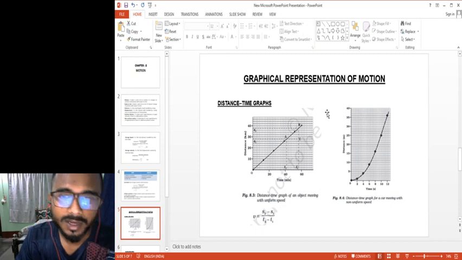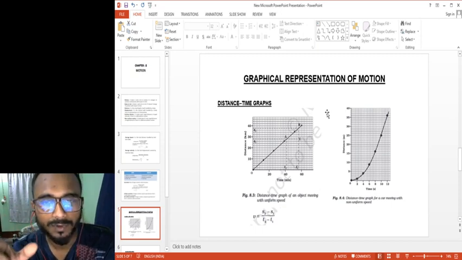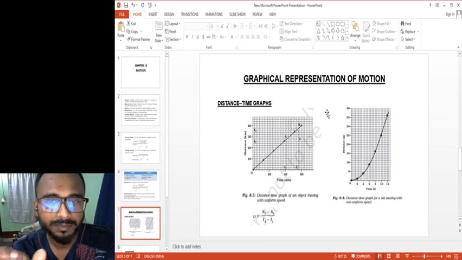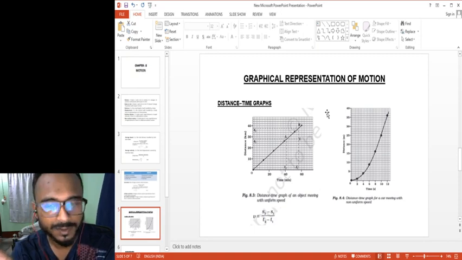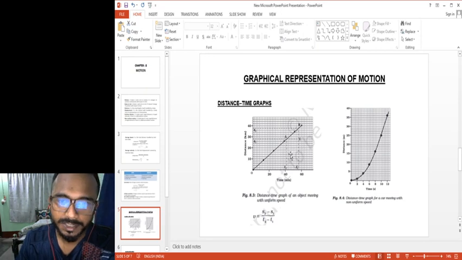Okay, now we move to the graphical representation of the relation between distance, time and speed, velocity in graphs. In the first case, the first graph shows the relation between distance and time. Here the distance is plotted along the y-axis and the time is plotted along the x-axis.